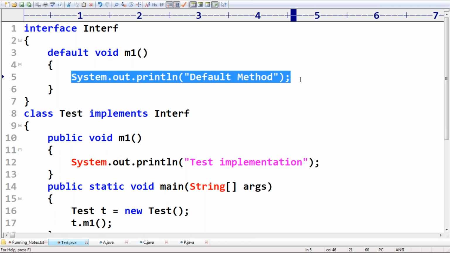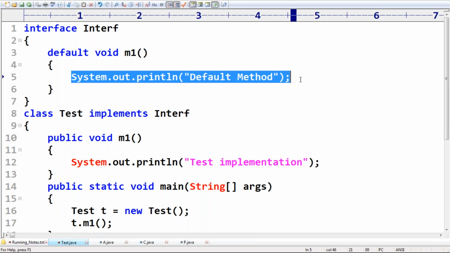Now there is one very important point you should be aware of, sir. What is that important conclusion? Listen very carefully to this one. Why should we go for a default method without implementation in an interface? Bhaskar, a default method compulsorily should have implementation.